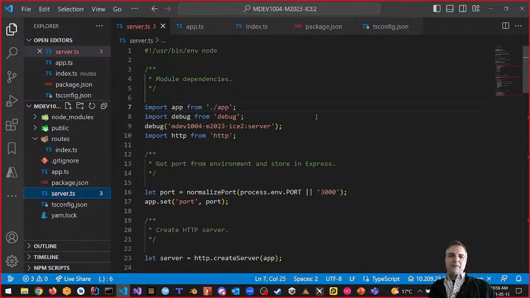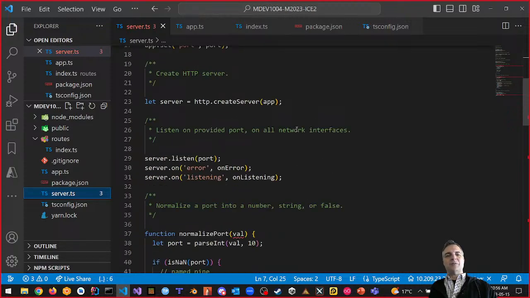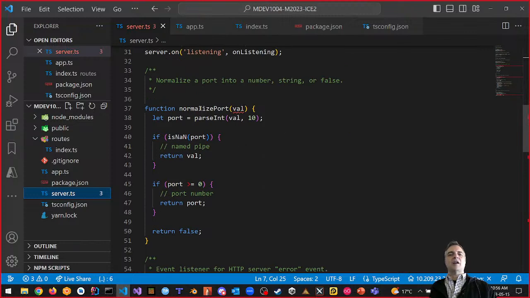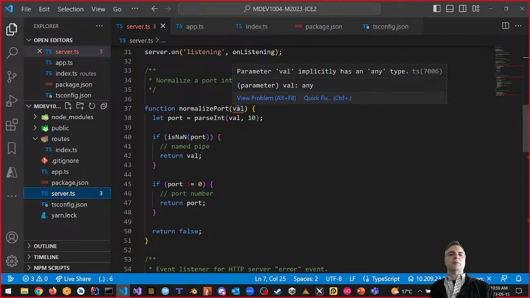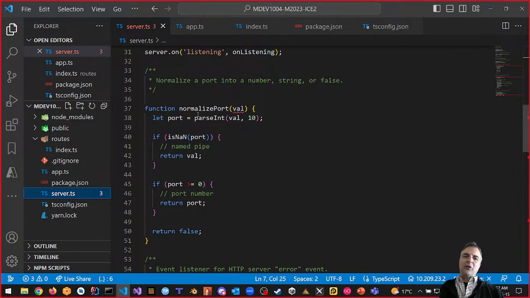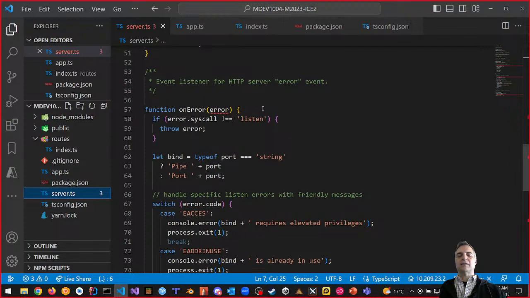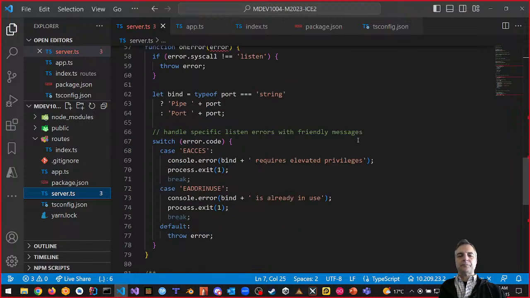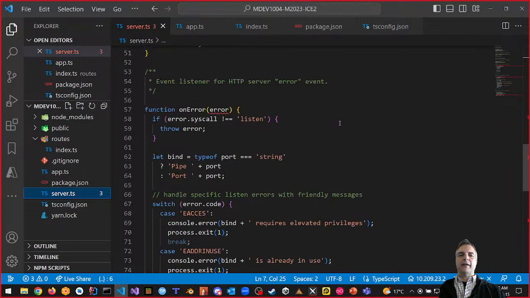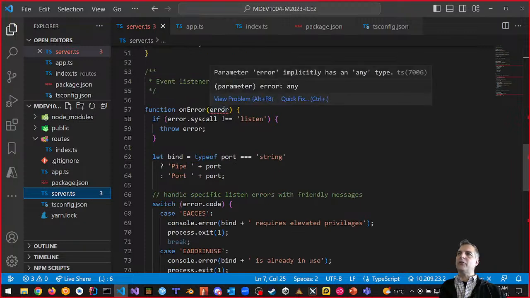Well, Server says, I'm good with app now. I'm good with debug. I'm good with HTTP. But as we scroll down, we can see that our normalized port says we're trying to get a val, and val has an implicit any. Because of our no implicit any, we have to define what val is, and then also normalized port returns any. What do we want normalized port to return? Because normalized port is something that we want to also use. And there's also another error here with error. It doesn't understand what error means. It's also of type error.